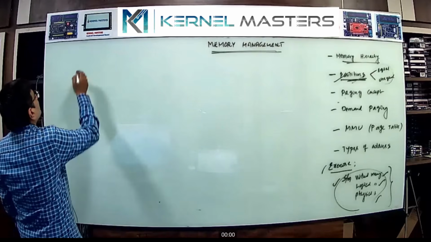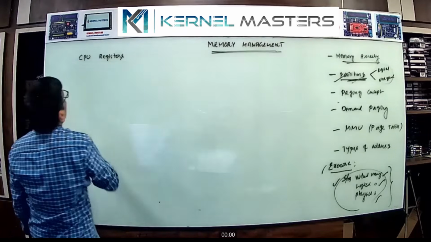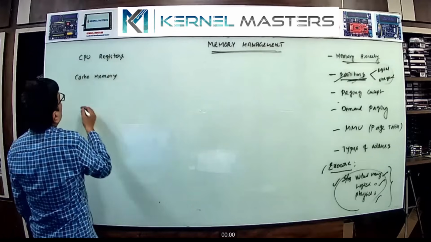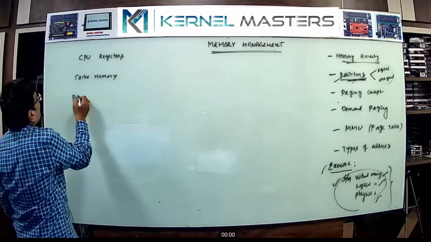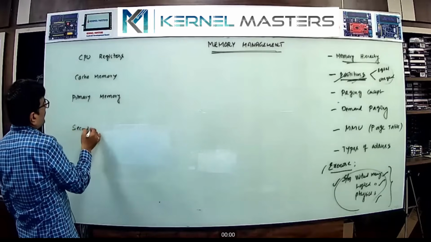So in the memory hierarchy, first the type of memory is the CPU registers only. The next level of memory is the cache memory. The next one is the primary memory. The next one is the secondary memory.